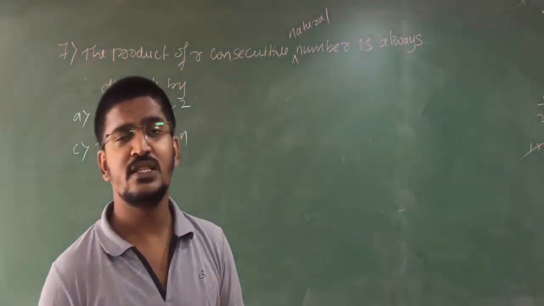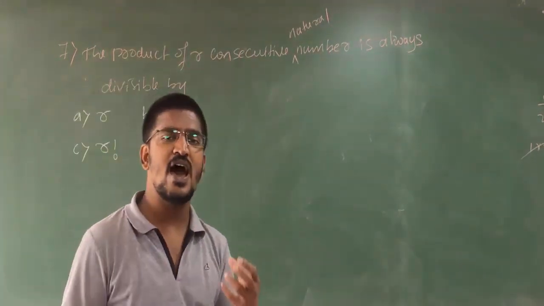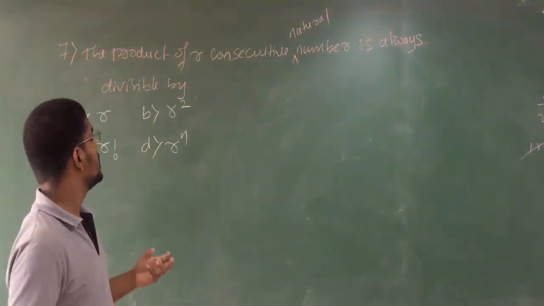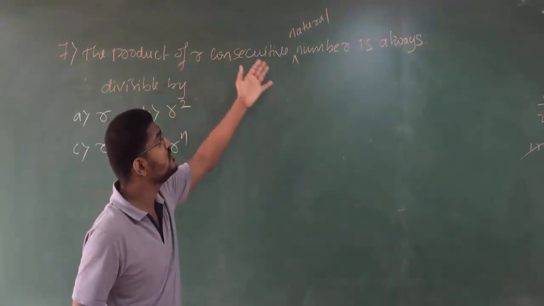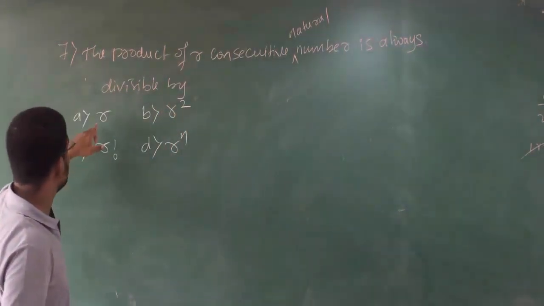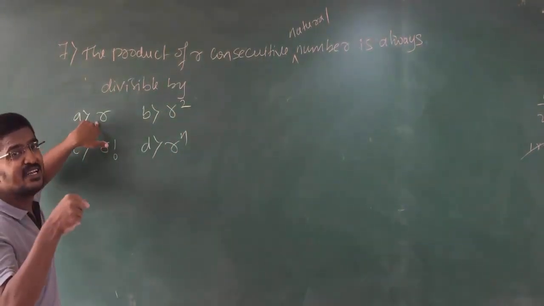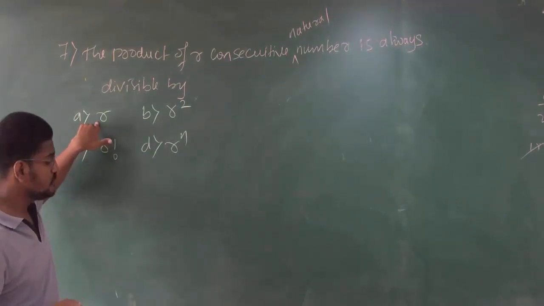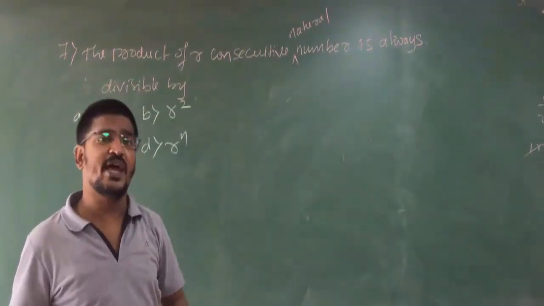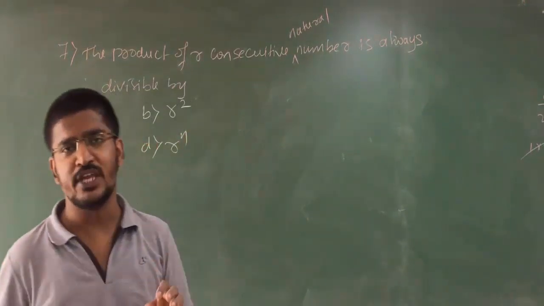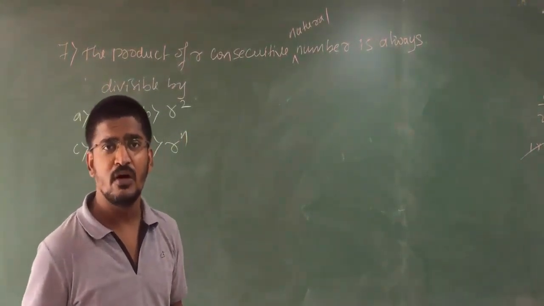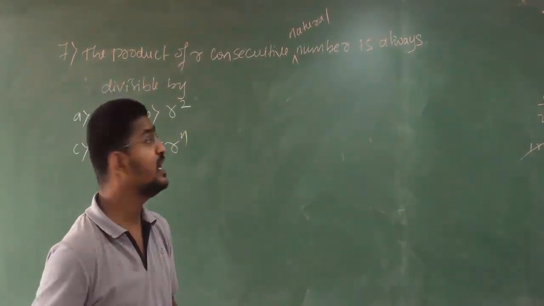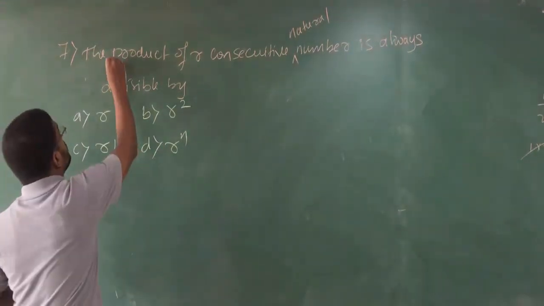Clear? So in this type of question, you must have some trick, because whenever you see r consecutive, in the first option they have set r. See here, any number is divisible by itself, no problem. For example, if you take 2, 2 is divisible by 2, no problem. But in your mind, you will use this product.